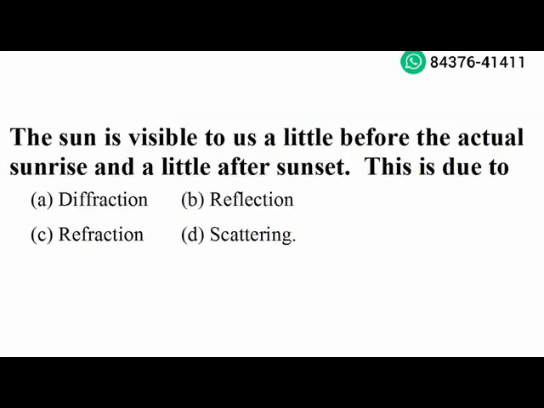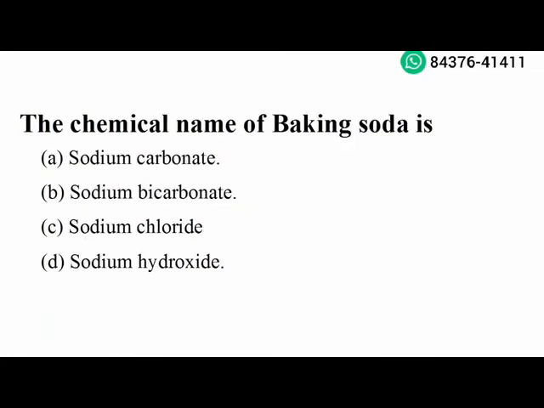The sun is visible to us a little before the actual sunrise and a little after sunset. This is due to refraction. Option C is the right answer. Next question. The chemical name of baking soda is sodium bicarbonate. Option B is the right answer.